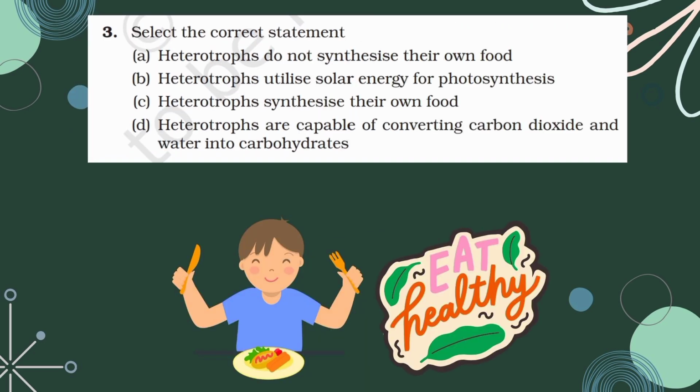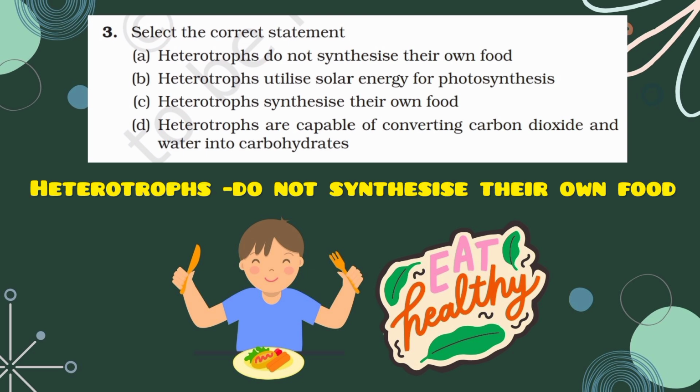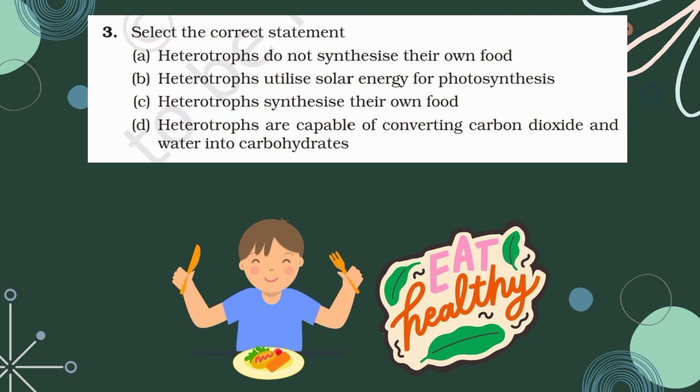Okay, let us move on to the next question. Select the correct statement. Here we are asked about heterotrophs. What we need to know is that heterotrophs are organisms which do not synthesize their own food but are rather dependent on autotrophs for their nutrition. Okay, let us look at the correct statement. The first statement, heterotrophs do not synthesize their own food. This statement is true. The second one, heterotrophs utilize solar energy for photosynthesis. This one is false.